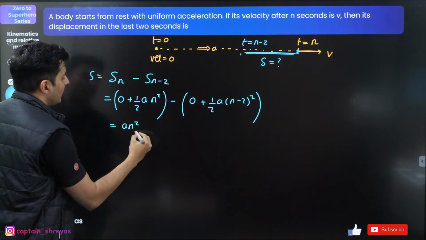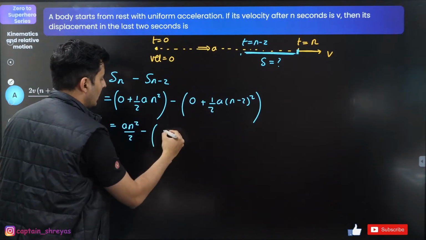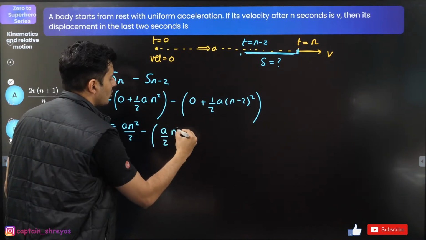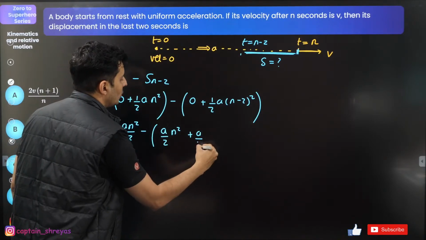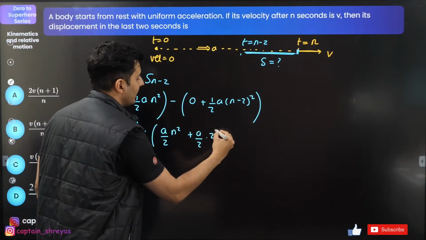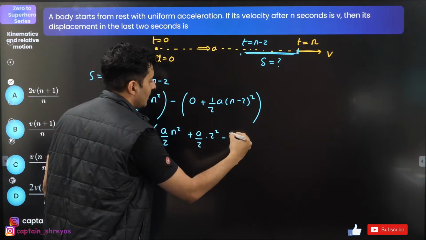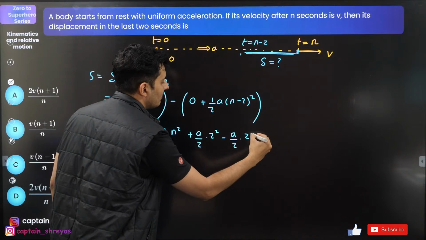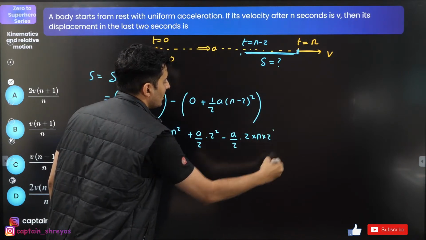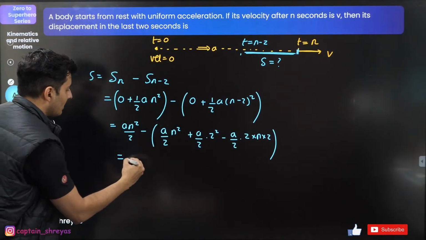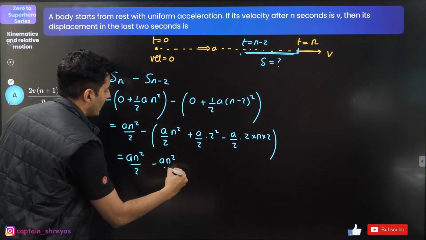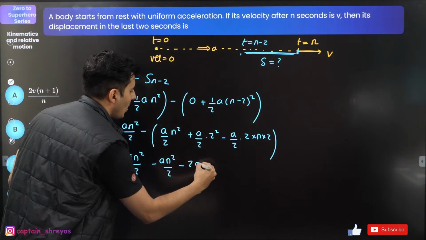So what will you get? a n square by 2 minus a by 2 times the expansion: first term n square, next term 2 square, minus 2 into n into 2. So a n square by 2 minus a n square by 2 minus 2a n.